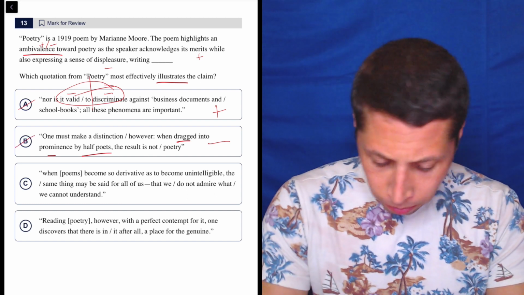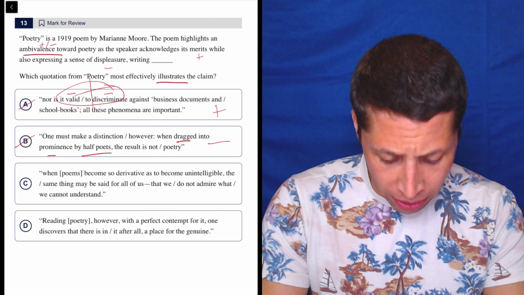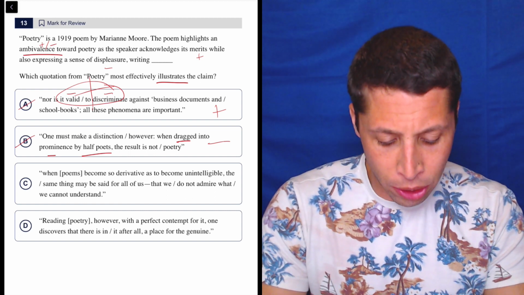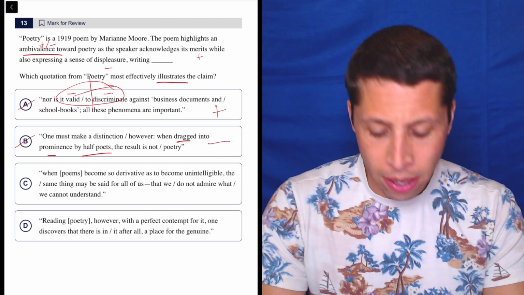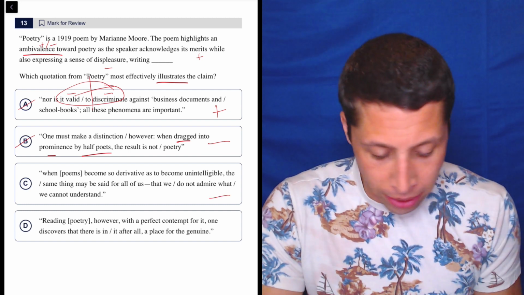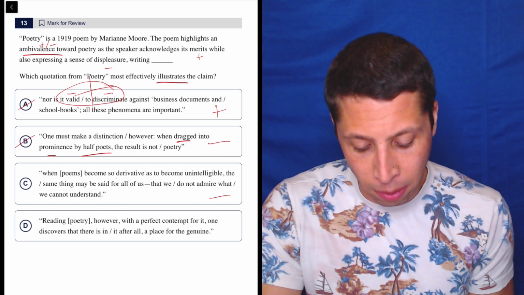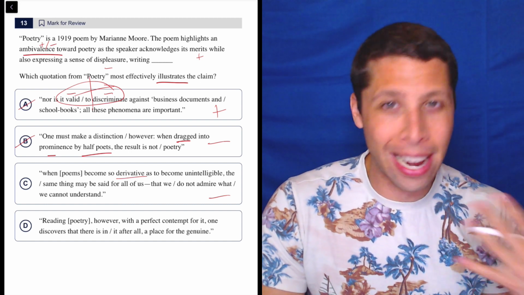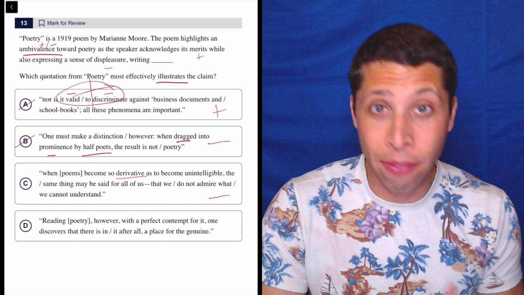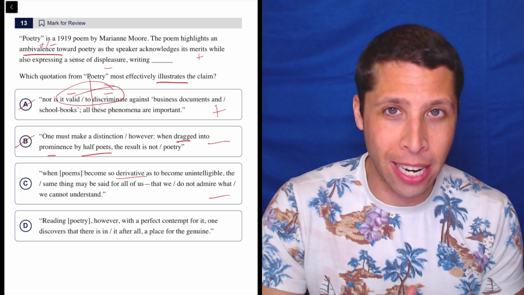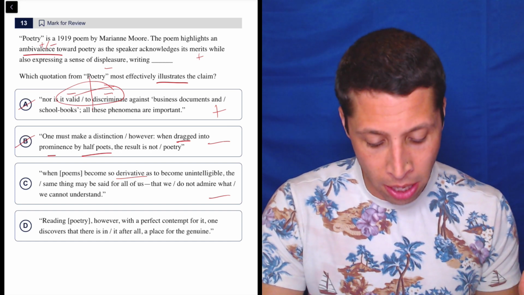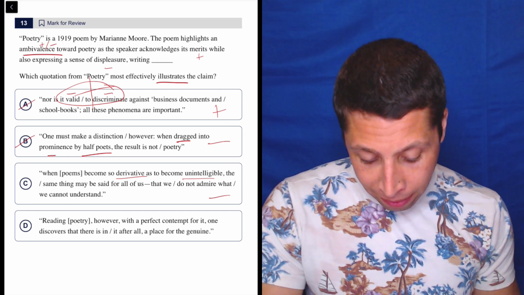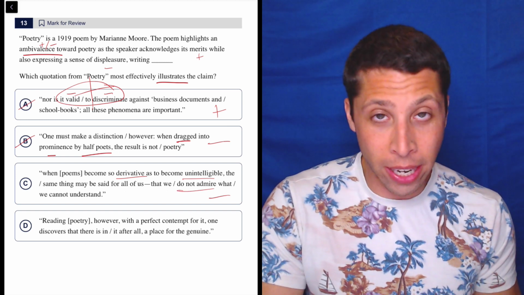Let's look at C. When poems become so derivative as to become unintelligible, the same thing may be said for all of us, that we do not admire what we cannot understand. So again, this is about poetry, but in terms of connotation, this seems negative, right? Something derivative is like a bad copy of something else. It's derived from something else. So it's imitating it, but not in a good way. It's an insult. Unintelligible means you can't understand it. And we do not admire, right? So there's a lot of negative words here.